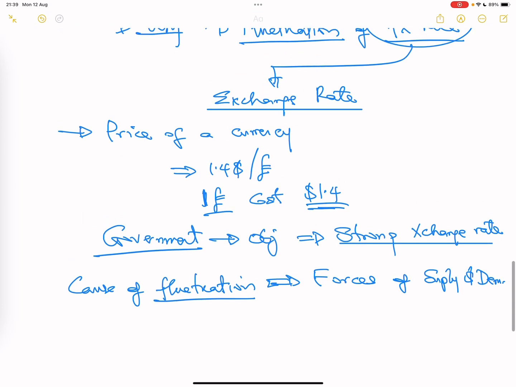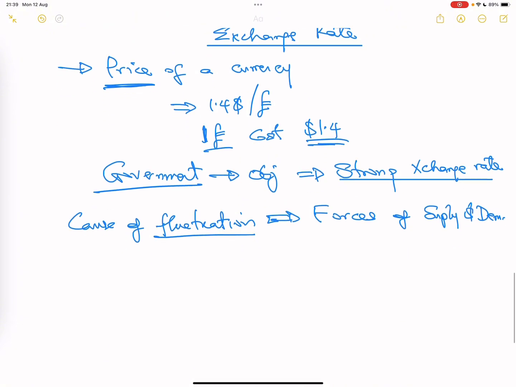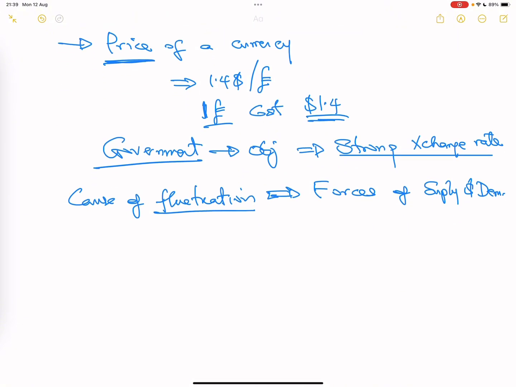Because I've told you that exchange rate is called exchange rate, but it's also a price. It's just not called a price of currency, but the meaning is that it's the price of currency. And if you remember in economics, price is driven by forces of supply and demand. So the same thing is applicable in exchange rate. The law of demand and supply, if you remember, says that the higher the demand, the higher the price.